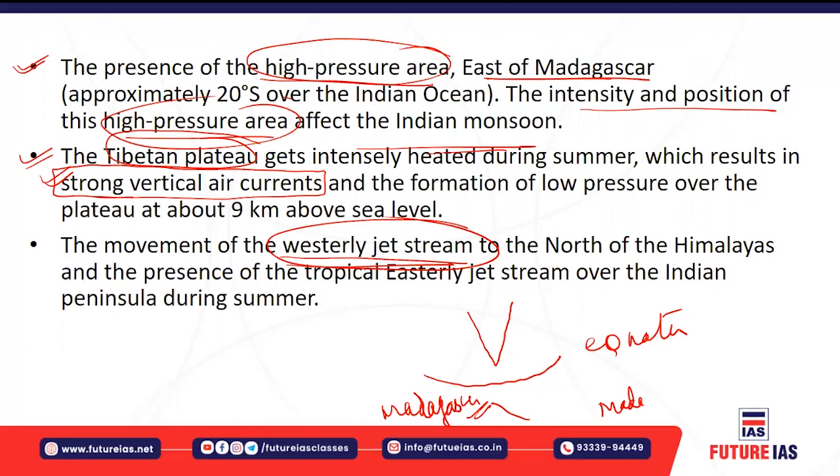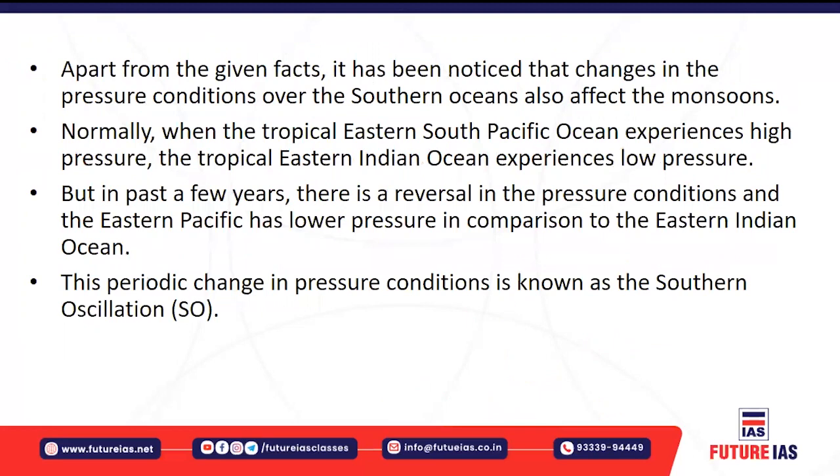and the temporal variations of the rainfall also, right? Because of the easterly jet stream, different rain bearing winds also enter the Indian peninsula. So the withdrawal of the westerly jet stream to the north of the Himalaya affects the monsoon. It is an indication that the monsoon has arrived. And subsequently the tropical easterly jet stream is stationed over the Indian peninsula during the summer months, and that causes rainfall.